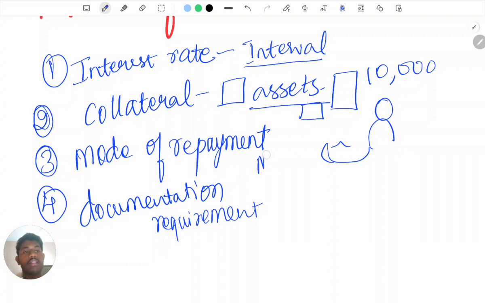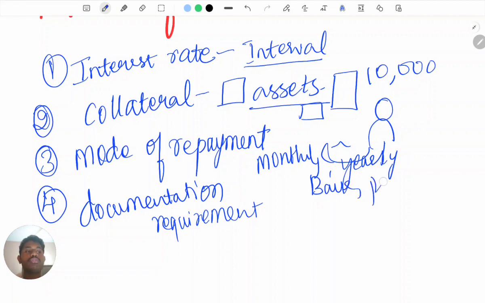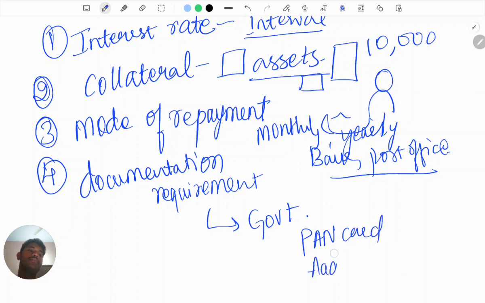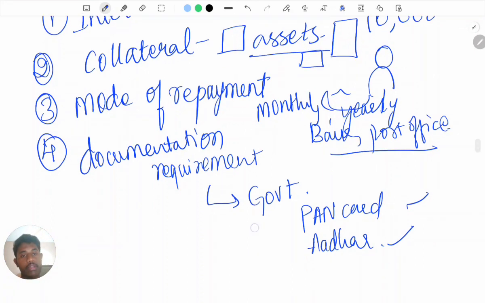Is it through monthly, yearly, right? Maybe it can be through the bank or through the post office, right? They are going to check all of those things. And document requirement means any documents issued by the government, for example PAN card, Aadhaar, right? All of these things, documentation requirement.